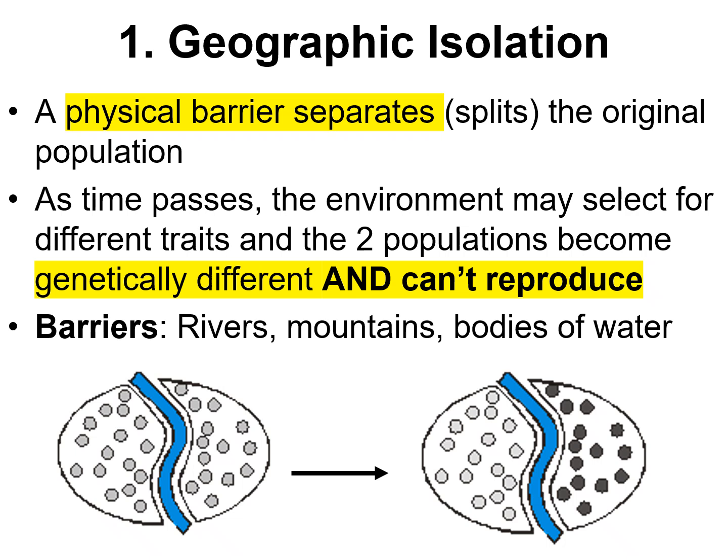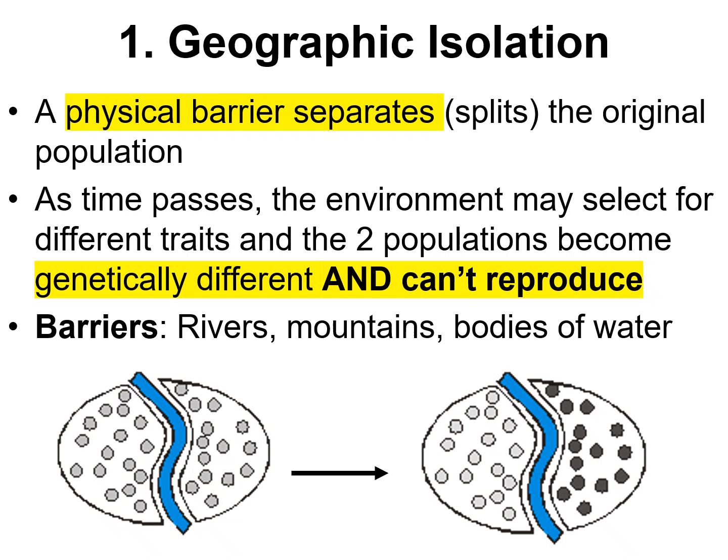So let's dig into each one of those three a little bit deeper. The first one, geographic isolation, is literally a physical barrier that is going to separate out that original population. Perhaps an earthquake happens. Maybe a river goes through it all of a sudden, like in the image there.